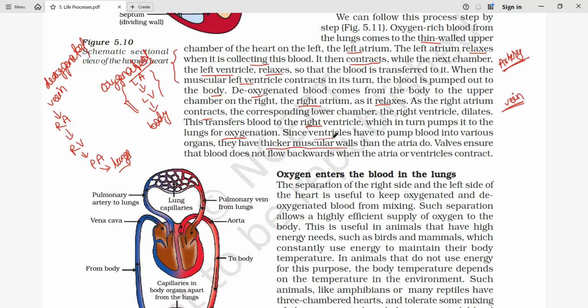Since the ventricle is going to pump the blood into various organs, it has thicker muscular walls. So this is talking about the muscular walls of the ventricles. Even as you are saying, impure blood is being pushed from the right ventricle to the lungs, so that wall is thicker. Similarly, the left ventricle is going to help us push the blood from the heart to the other organs. So that's why the left ventricle is also thicker. So overall, the walls of the ventricles are thicker.